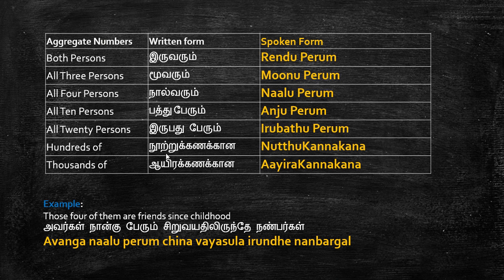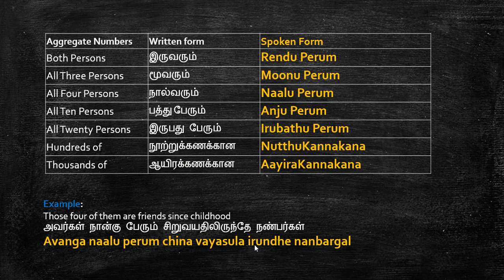Otherwise, you have to put the spoken form of the number and கணக்கான. Let's say, for example, those four of them are friends since childhood. Childhood means சின்ன வயசு in Tamil. In spoken form: அவங்க 4 பேரும் சின்ன வயசுல இருந்தே நண்பர்கள்.